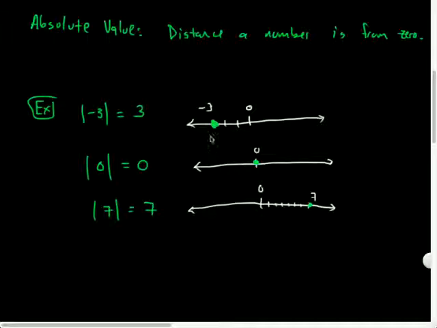How far are these from 0? Well, we could count the spaces. 1, 2, 3. So that's a +3. That's the distance because we measure distance as positive numbers, right? 0 is 0 units away from 0, and 7 is 7 units away from 0. Right? So absolute value is referring to the distance from 0.